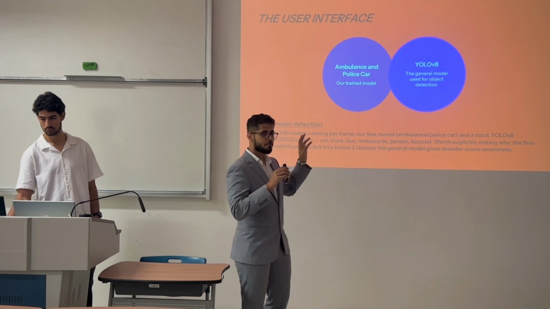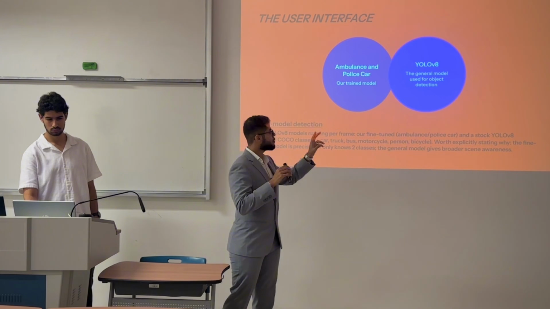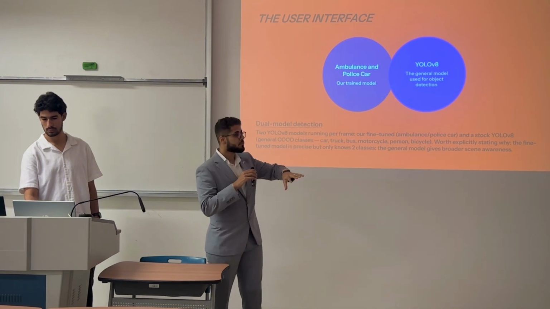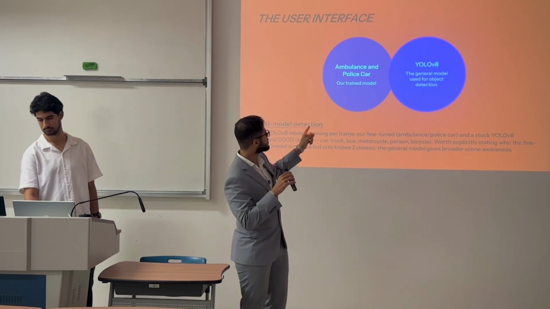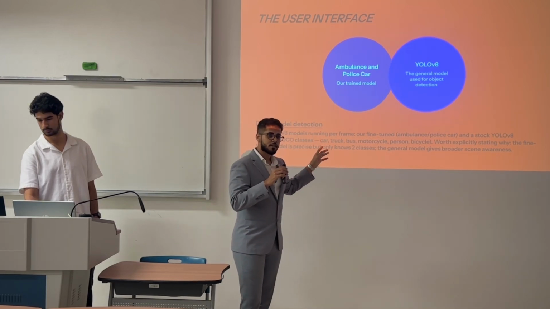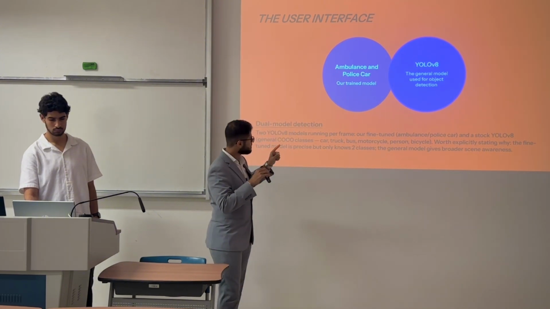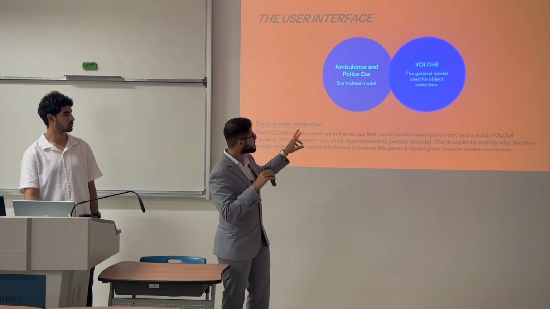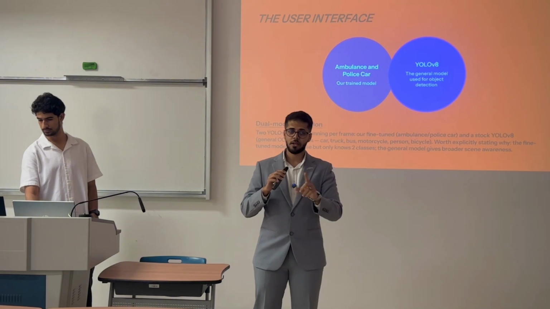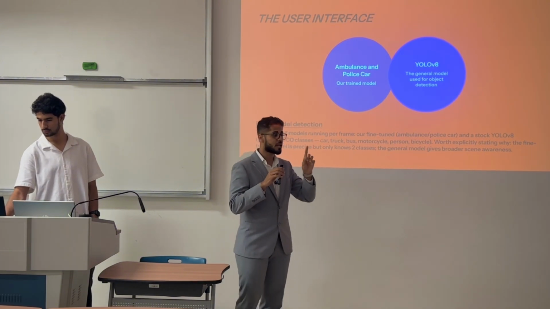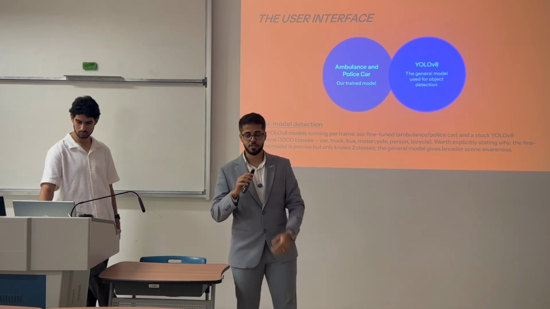And here we have the YOLO models, which we are using in our project. We have the general one, which detects every object in the street, people, trucks, and everything, and the one that we trained, which is ambulance and police car. The point is, if both models detect that we have an emergency situation, we just take the emergency one and consider it as emergency because emergency is the priority.